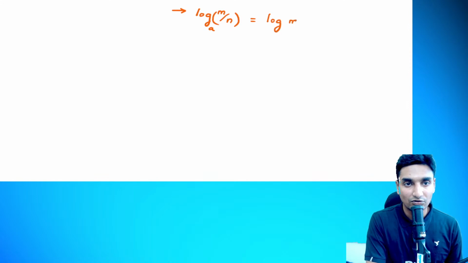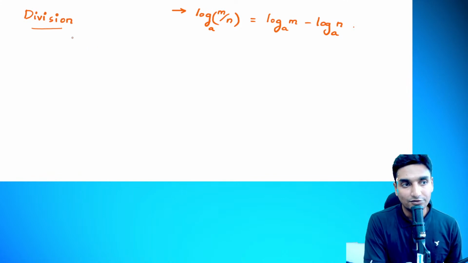So now let us look at the second rule here. Logarithmic value of m divided by n to the base of a. Just as we have seen, here too, if it comes in division format, it will turn out to be subtraction. Logarithmic value of m to the base a minus log of n to the base of a. Log m divided by n to the base of a is equal to log of m minus log of n.